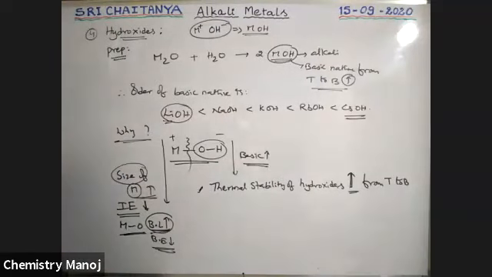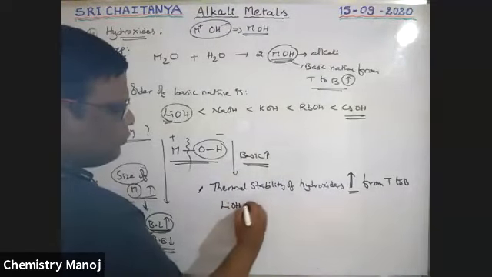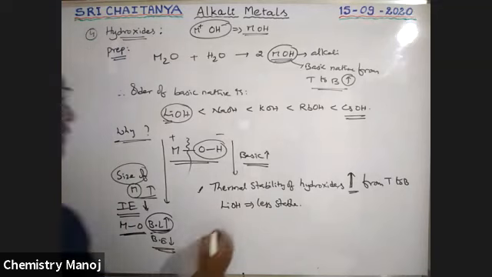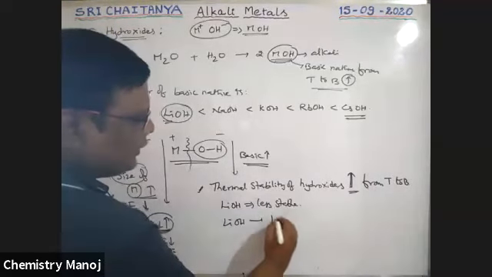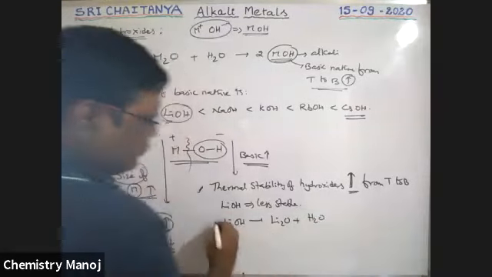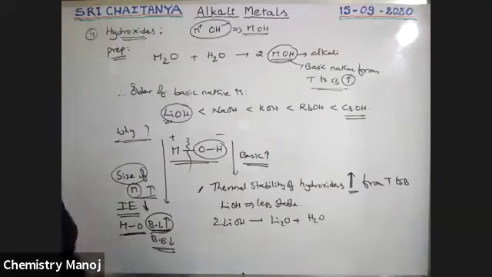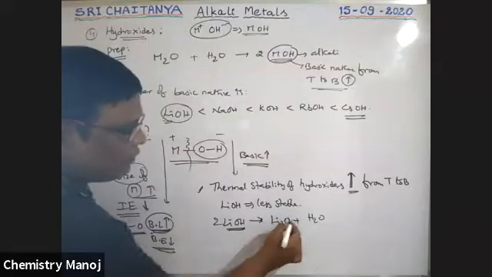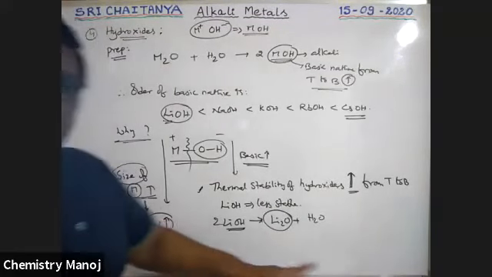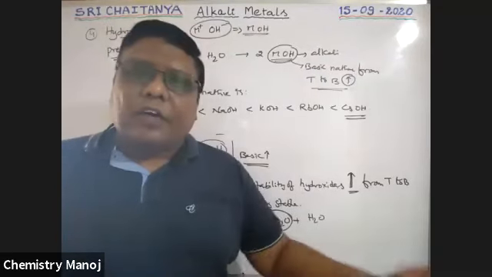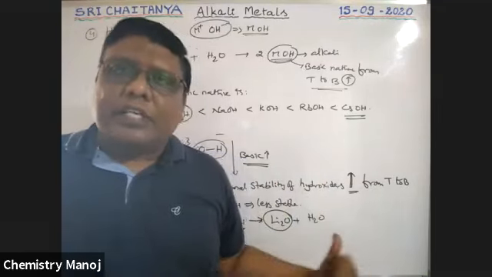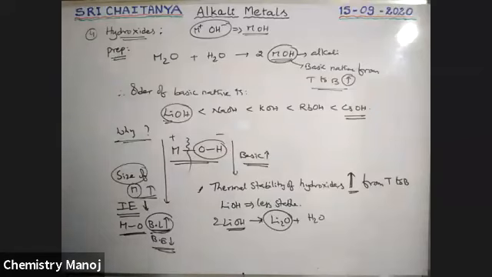See boys, lithium hydroxide is less stable. Because of its low stability, it dissociates into lithium oxide and H2O, that is, 2 LiOH gives Li2O and H2O. That means the hydroxide here is converted into the respective oxide. It is the anomalous property of lithium, boys. Lithium hydroxide is unstable and breaks down into the oxide, but other hydroxides do not convert into oxides. So it is a special property of lithium,